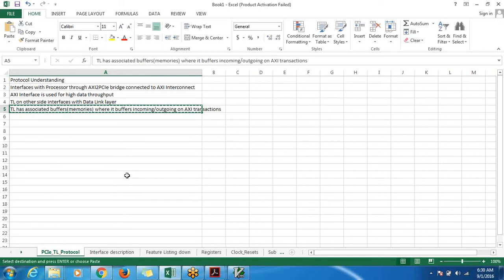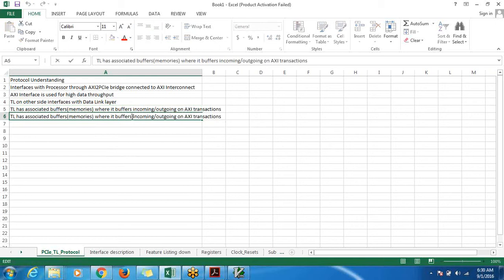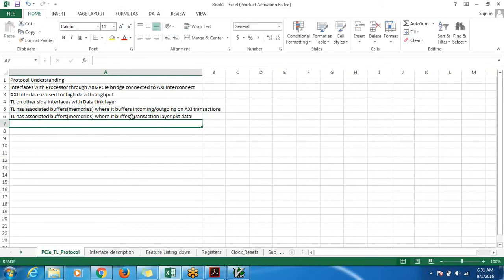It also buffers transaction layer packets and transaction layer packet data. It has many registers. I can't say right away which ones, because we can list them down only after reading the complete spec.